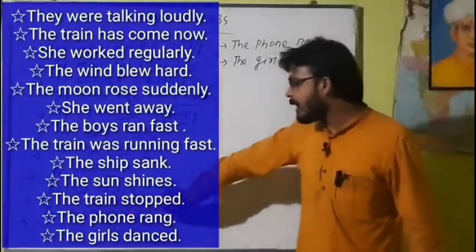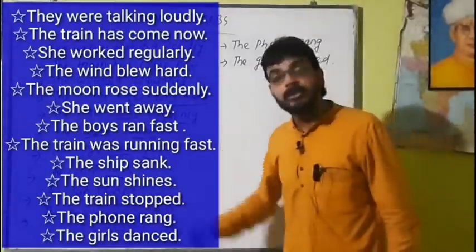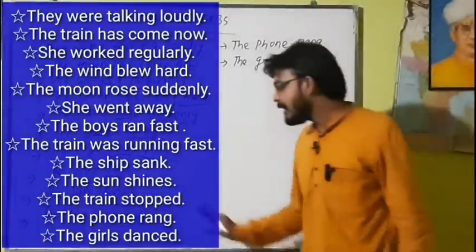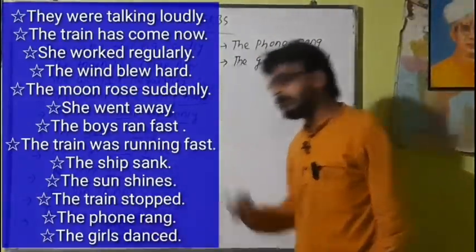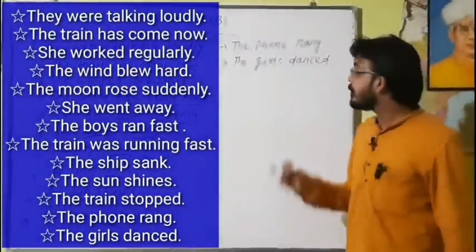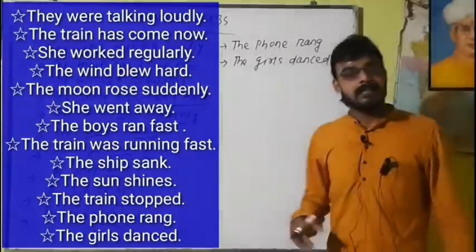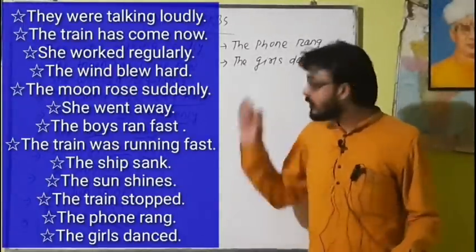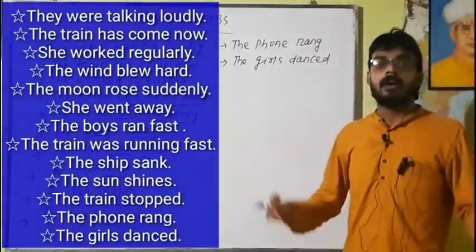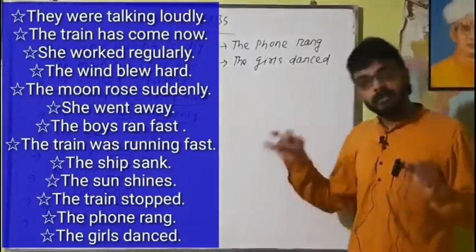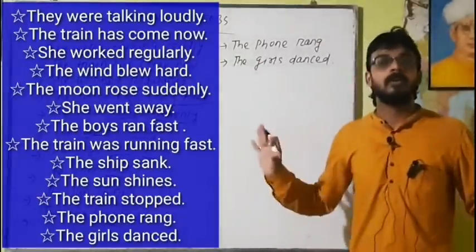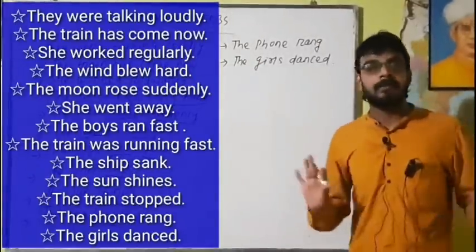The sun shines brightly. You can also add the adverb brightly. Shines, which verb? Intransitive verb. The train stopped. That is an intransitive verb. Next, the phone rang. Here rang is an intransitive verb. The girls danced. Dance is also an intransitive verb. All these sentences have verbs of action, or verbs of doing, or dynamic verbs, and they all come under intransitive verbs. That means these verbs require no object. They themselves make a complete sentence.